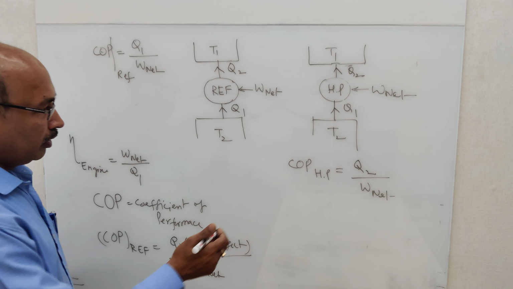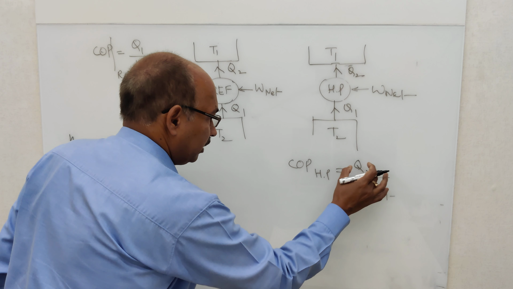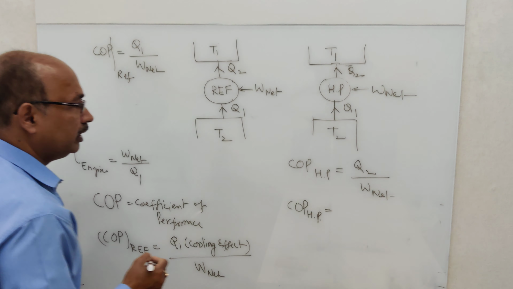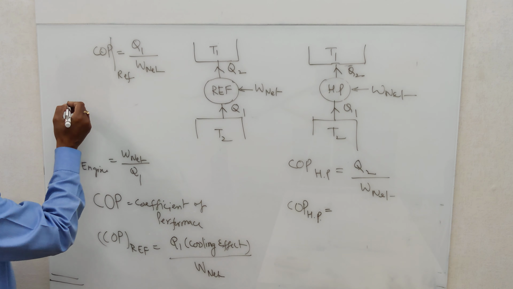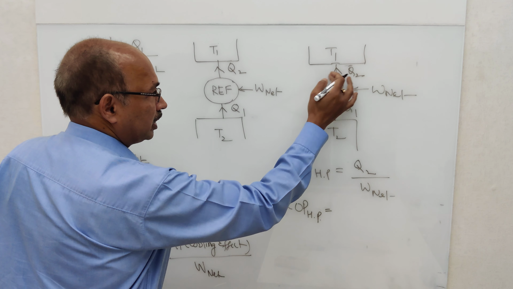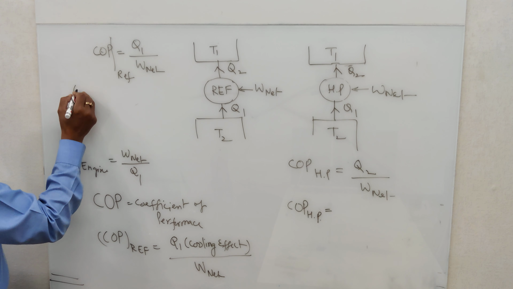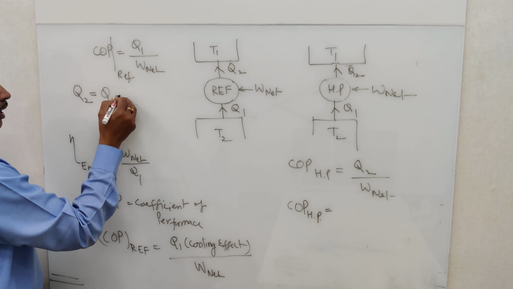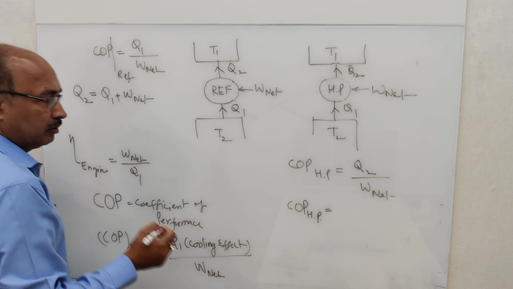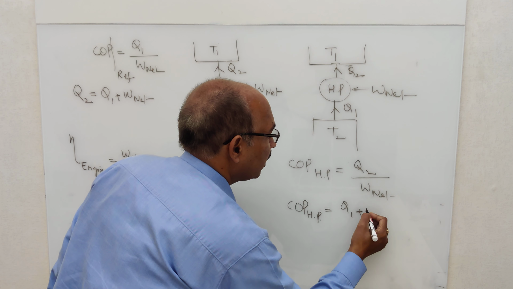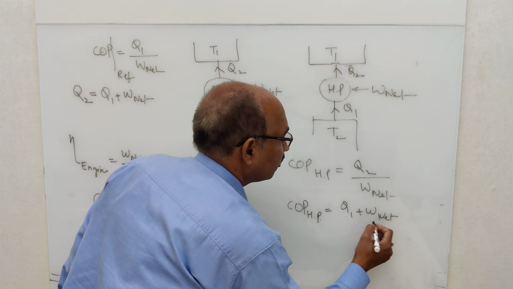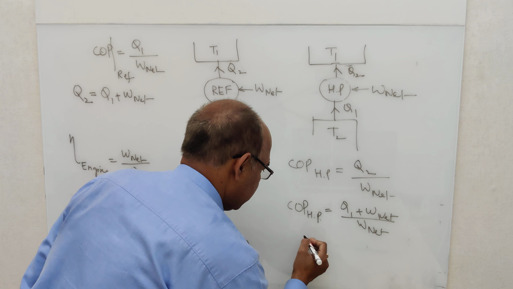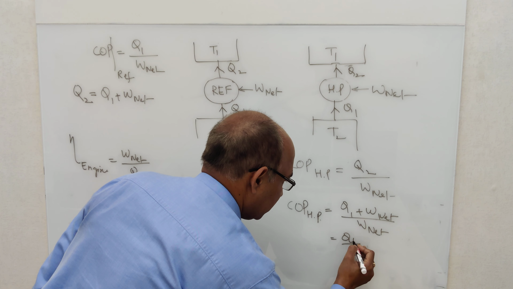So we can see this Q2 can be replaced from the first law of thermodynamics, as energy is never created or destroyed. So from law of conservation of energy, if we consider heat pump, then output energy is Q2, input is Q1 plus W net. So Q1 plus W net. So we can write this as Q1 plus W net by W net. So what we get? We can split this Q1 by W net